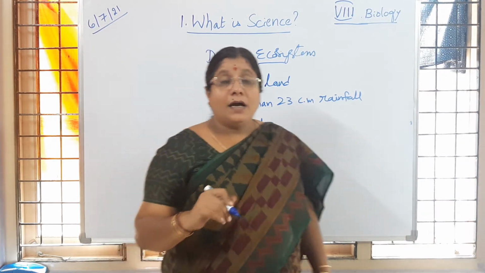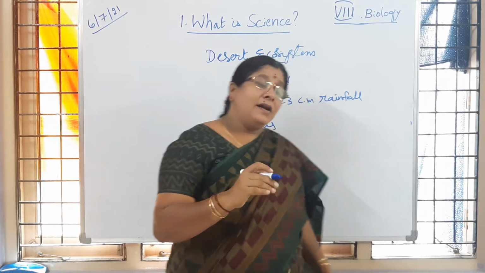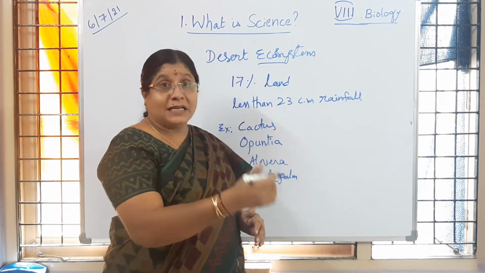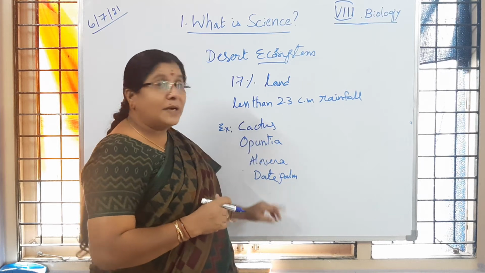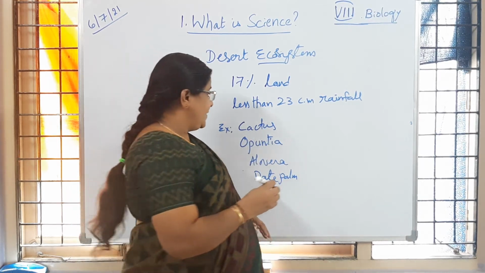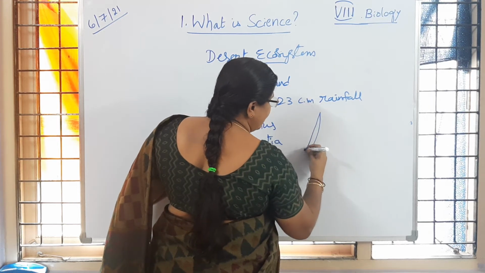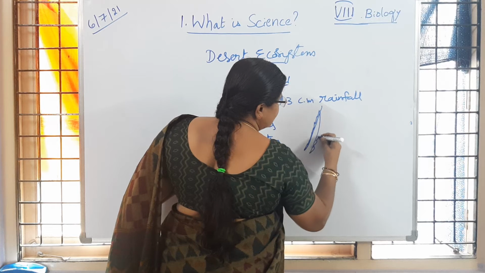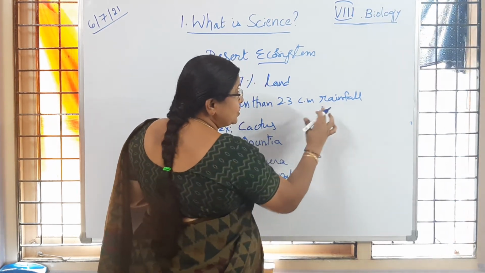If plants are few in number, and whatever plants are seen in the desert ecosystem, how are they surviving even with less rainfall? They have some adaptations. If we observe the aloe vera plant, you may have aloe vera in your house, no children? The stem is green in color and the leaves are modified into spines.